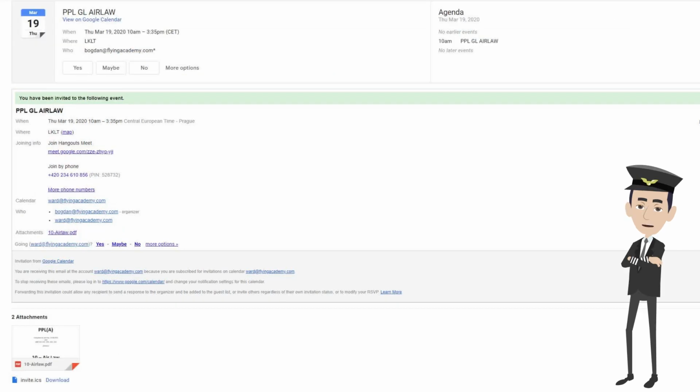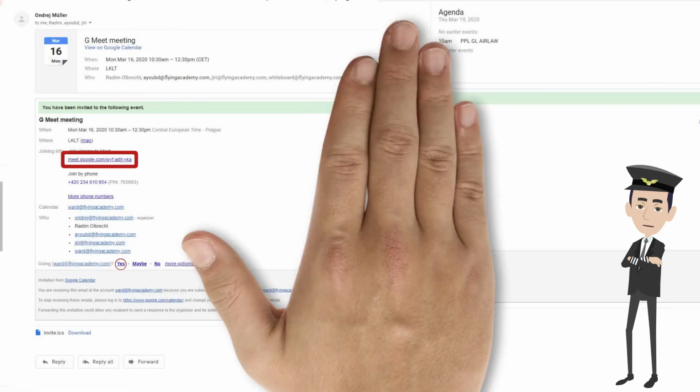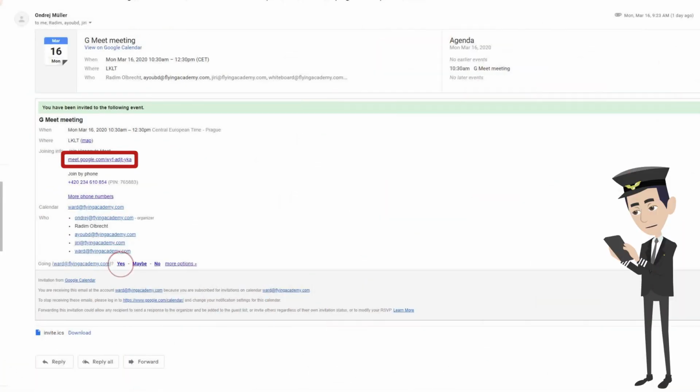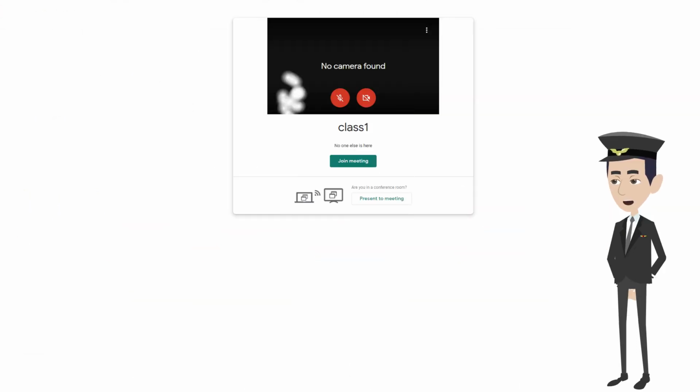As well as, in case there are any supporting materials or useful links, you will be receiving attachments in the email, as the example showing. Click Yes to record your attendance, then press on the link to join the class. Do not forget to mute your microphone before joining, as there are many students already in the class, and to avoid interrupting the flow of the information for others.